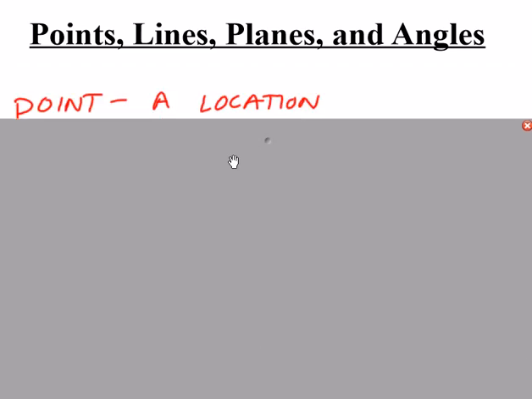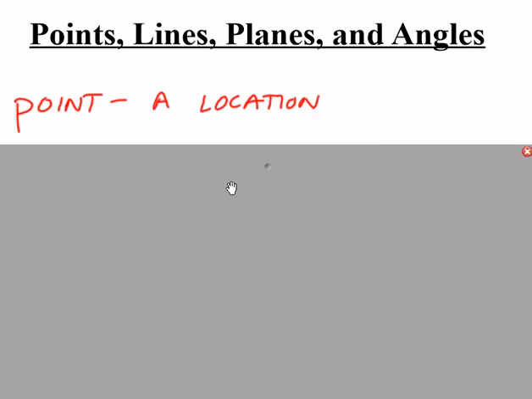Let's talk about the building blocks of geometry: points, lines, planes, and angles. Start off with a point. A point is just a location. It's infinitely small. It has no size or shape.